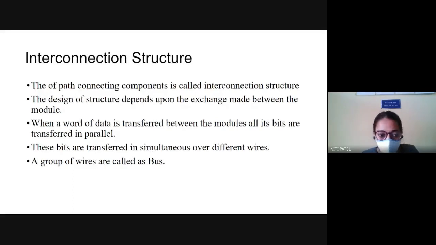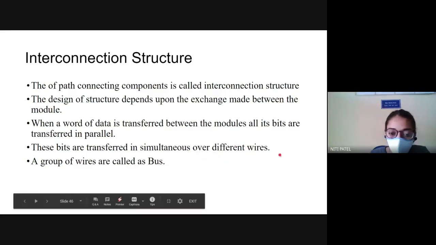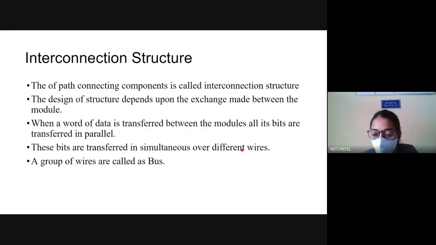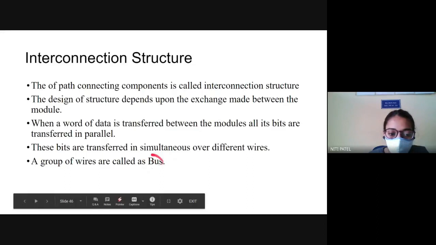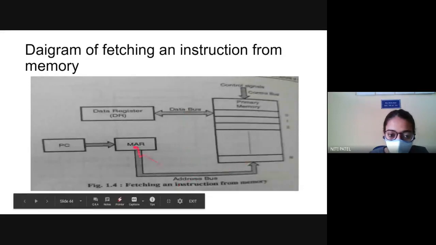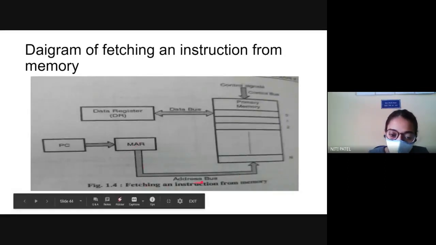The data is not going one by one. These bits are transferred simultaneously over different wires. That means I have many different wires and I am using all those wires to transmit the data at one time. This group of wires is called the bus. We have already seen the address bus and data bus. So what is this address bus carrying? 0000. It is carrying all four bits together. It is not taking 1, 0, then the second 0, then the third 0, and so on. It is taking all the 4 data bits, that is 0000, at the same time.